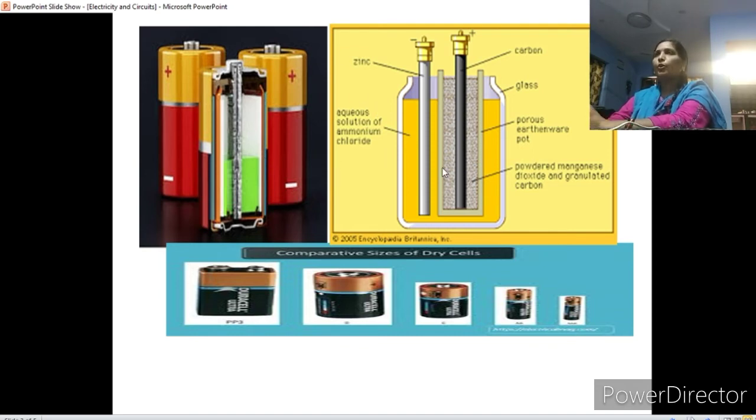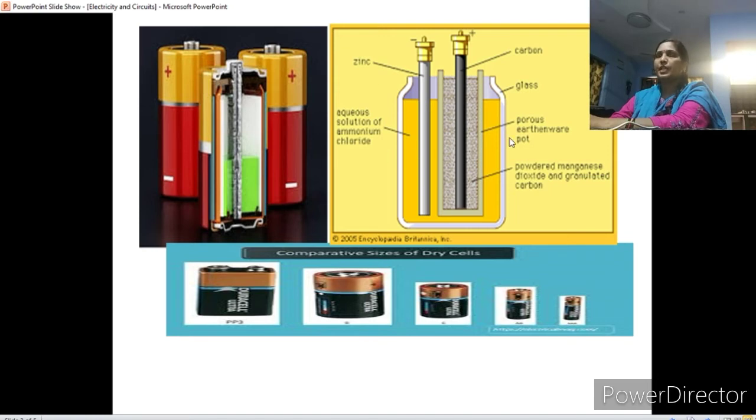These cells will work as long as the aqueous solution is there. Whenever these electrodes are dried up, the cells cannot work.